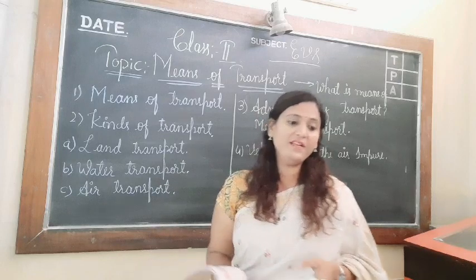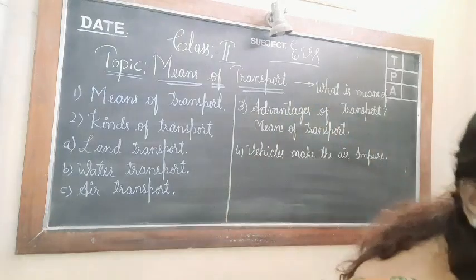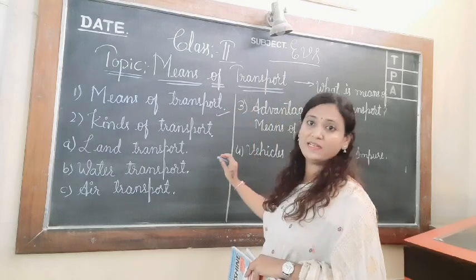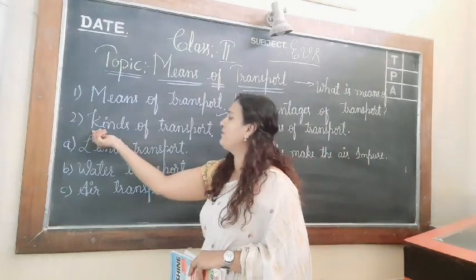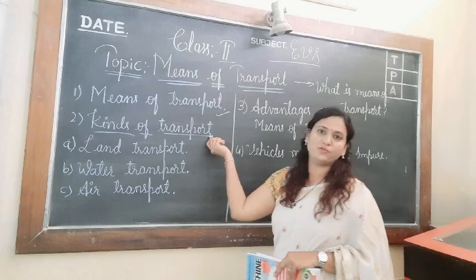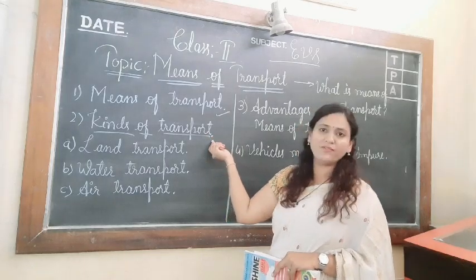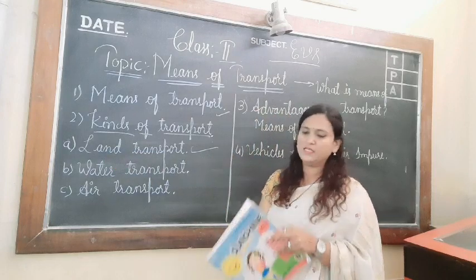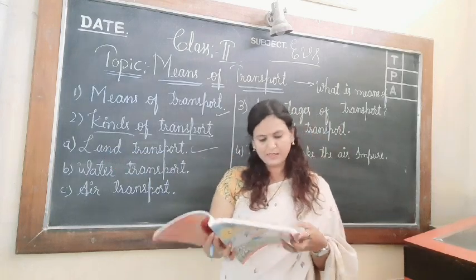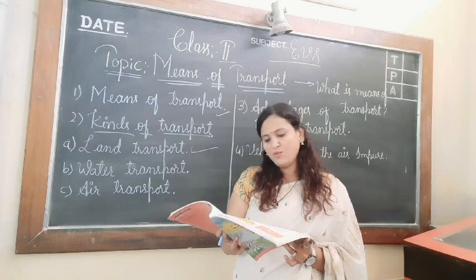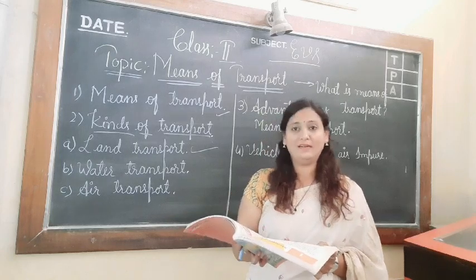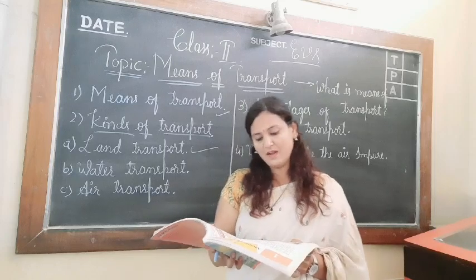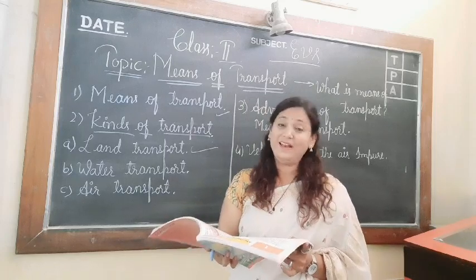So now we have finished the topic means of transport, and now we are studying kinds of transport. The first one is land transport. So let us start with the land transport, children. The vehicles moving on land are called land transport. Cars, buses, scooters, bicycles and tangas are a few examples of land transport.